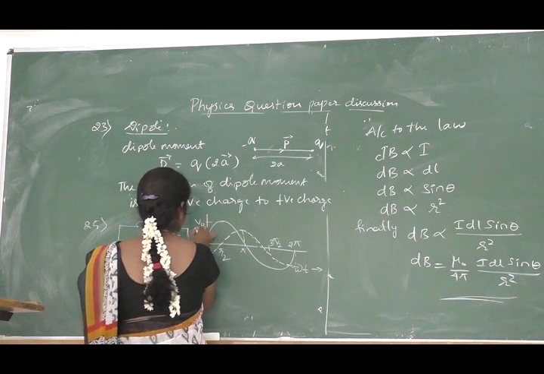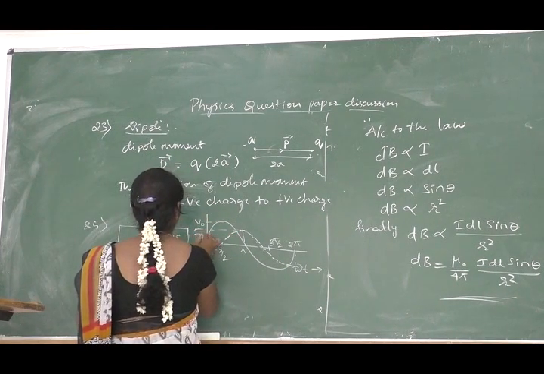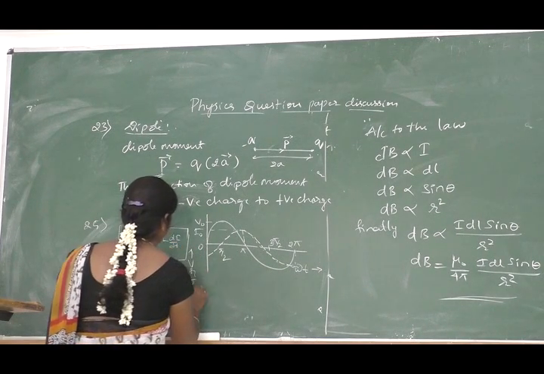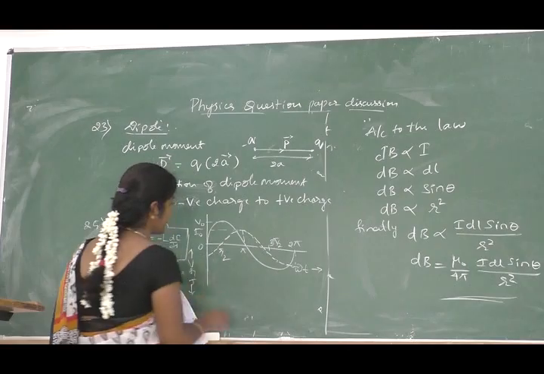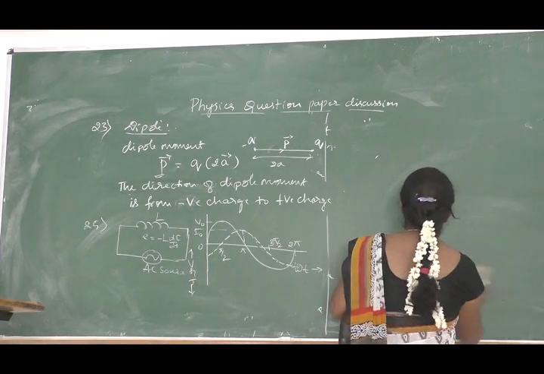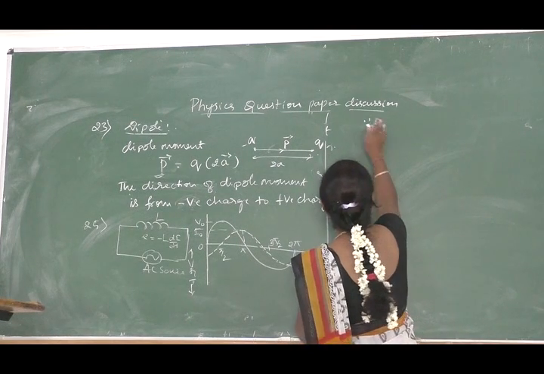This is V naught and this one is I naught. So here V or I is there, right? Next one is the phasor diagram.